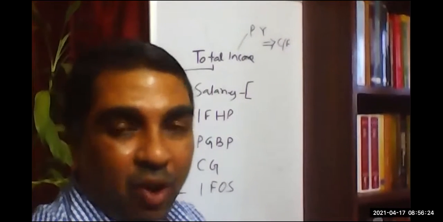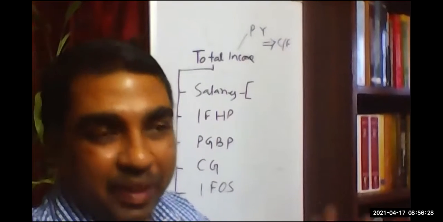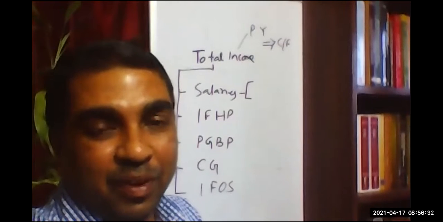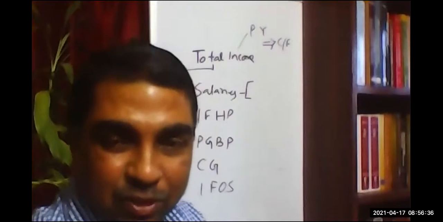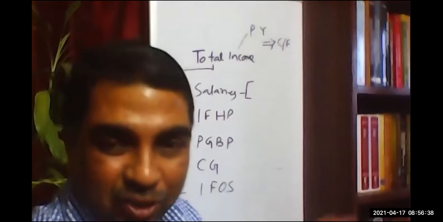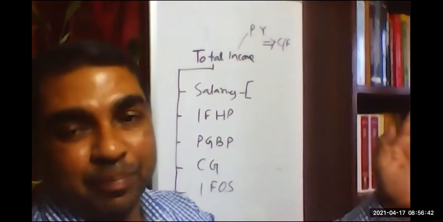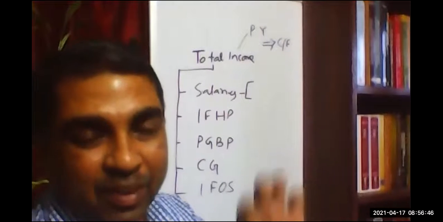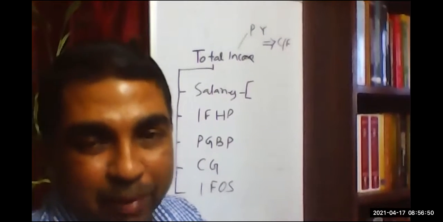It's also possible one can get employment in two companies, maybe day shift in one company, night shift in another, on a regular basis. It's also possible period wise. Let us say 8 months he worked for one employer, another 4 months for another employer. So in a particular year, he is getting salary from more than one employer.